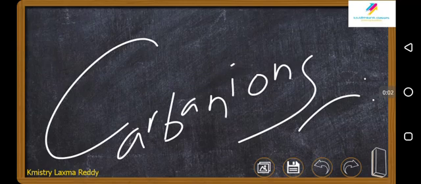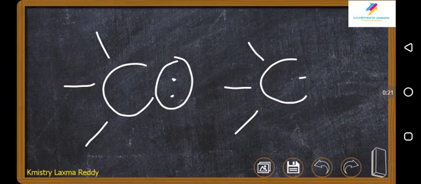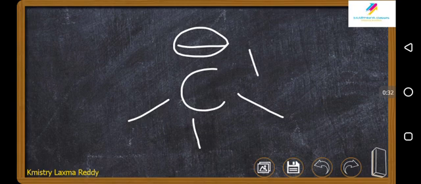Dear students, let's discuss carbanions, one type of organic reaction intermediates. Carbanions means carbon will be having three bonds and a pair of electrons. This pair of electrons is given as a negative charge like this. Due to the presence of a pair of electrons, these actually have a pyramidal structure.